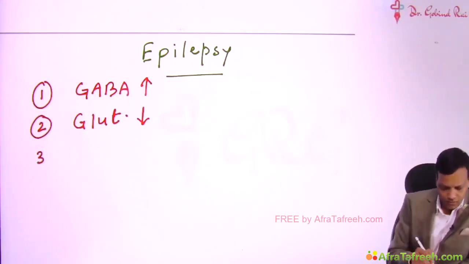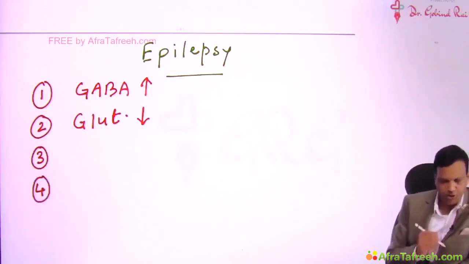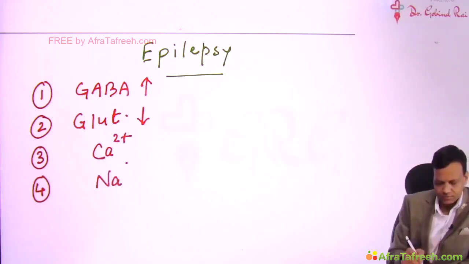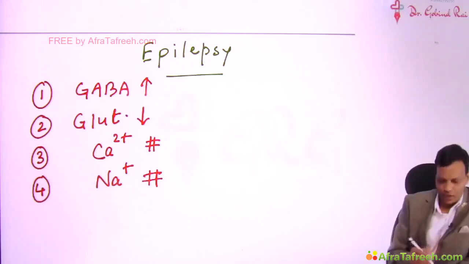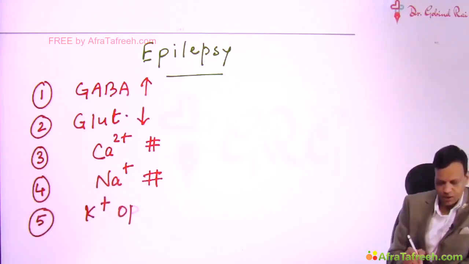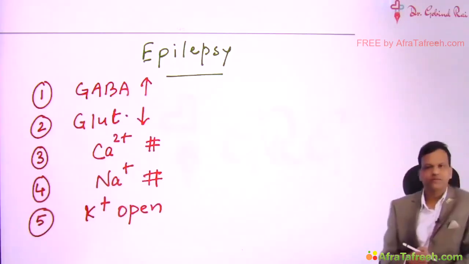Then two channels which cause stimulation or depolarization at most of the places are calcium channels and sodium channels. So if a drug inhibits calcium or sodium channels, it can depress the brain. And one last new mechanism which has been recently found: if a drug opens the potassium channels in the neurons, it can depress the brain.